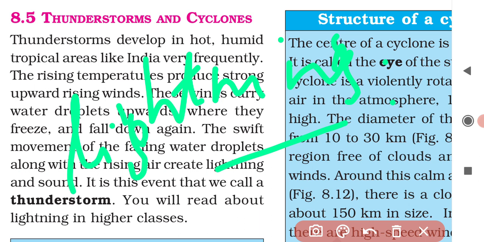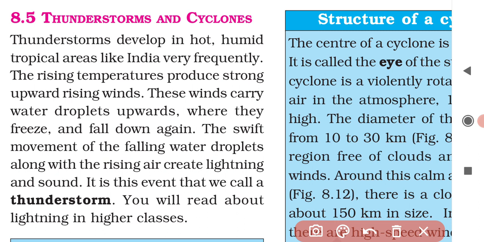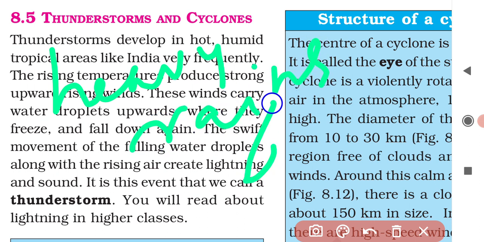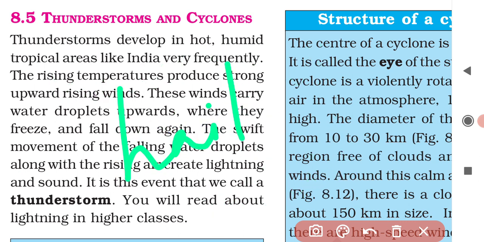So what is a thunderstorm actually? A storm with thunder and lightning is called a thunderstorm, simply. And this thunderstorm is accompanied by heavy rains and hail. So what is hail? These are pellets of frozen ice falling in showers from the clouds. A thunderstorm is accompanied by heavy rains or sometimes with hail.